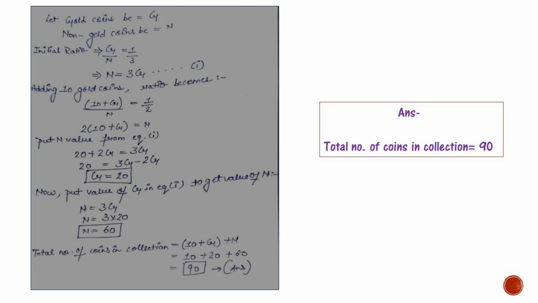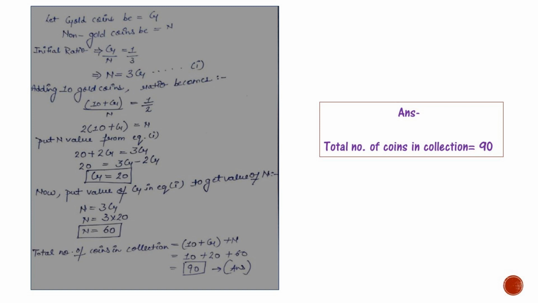Now the question says 10 more gold coins are added and the ratio of gold coins to non-gold coins will be 1:2. That will become (10 plus G) divided by N equals 1/2. That will become 2(10 plus G) equals N.